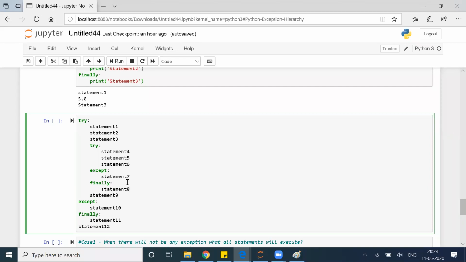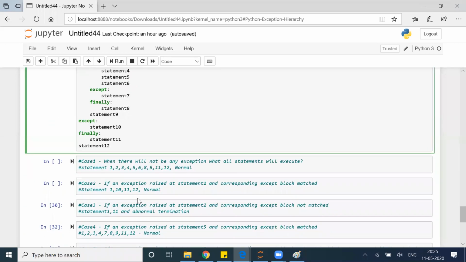What will be the output? Let's say 4 5 6 7 everything ran, so 1 2 3 4 5 6 7 8, something goes wrong in 8, it will directly jump to 10. 10 took care of that, then 11, then 12, right? Perfect.